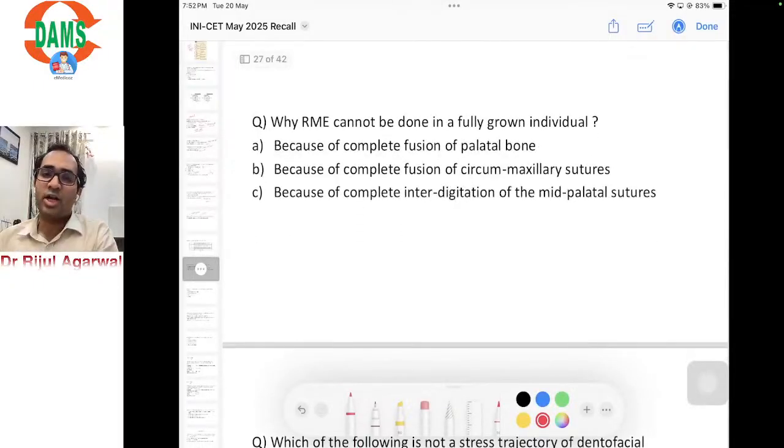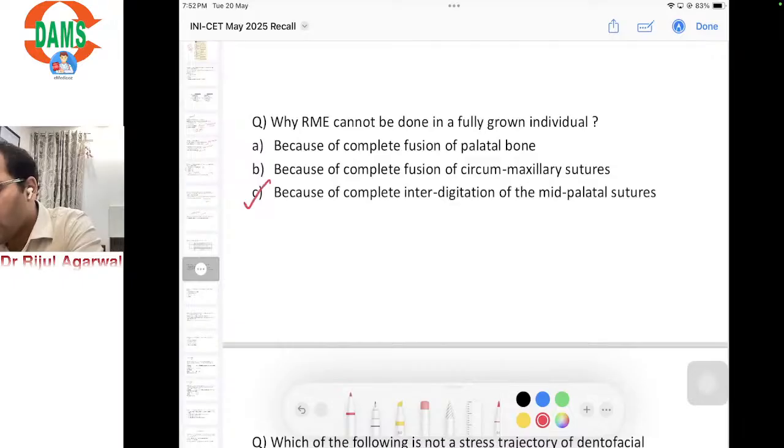Next question: why RME cannot be done in a fully grown individual? A very easy, direct question. Options were because of the complete fusion of the palatal bone, because of the complete fusion of circummaxillary sutures, and because of the complete interdigitation of the mid-palatal sutures. So for RME, C would be the correct answer.